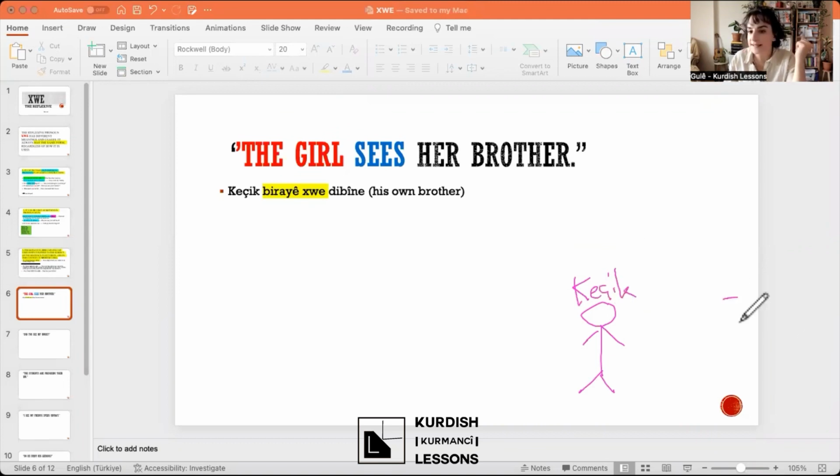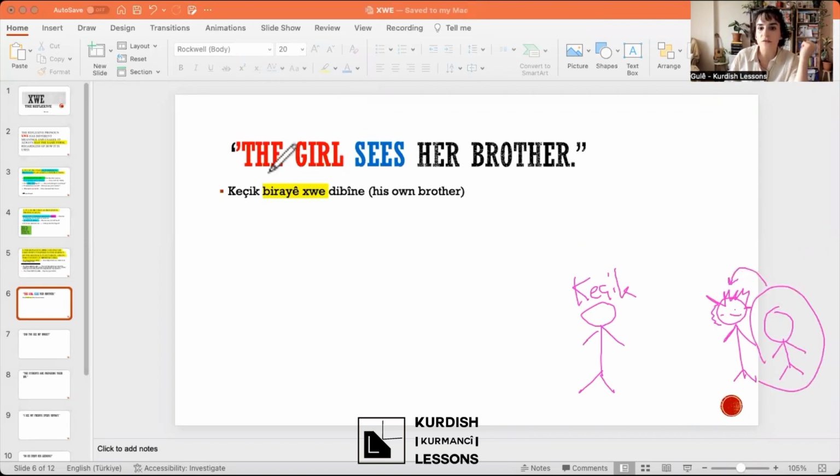And there is another Kachik here, this is Kachik with nice hair. This Kachik has a brother, so this brother belongs to this girl, okay? So if we don't know the context, we can say